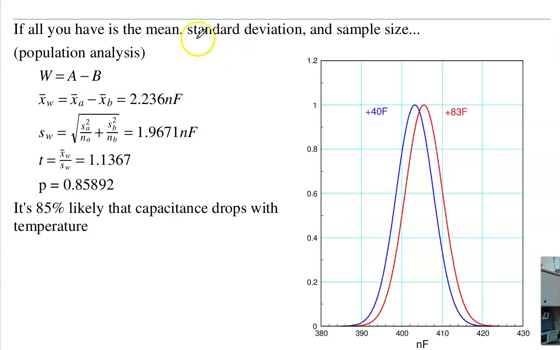It depends why I analyze them. We use the population's mean and standard deviation. I get a t-score, and 85%. There is a difference. Capacitance actually goes up with temperature. And I can see it, 85% likely the warmer capacitors have a higher capacitance.